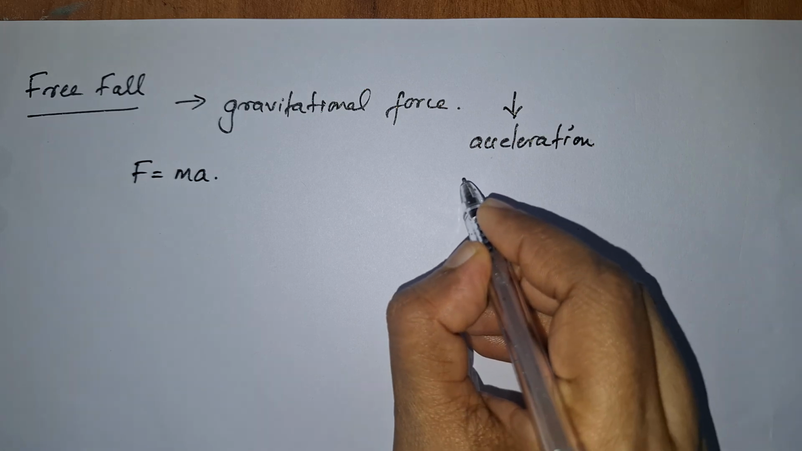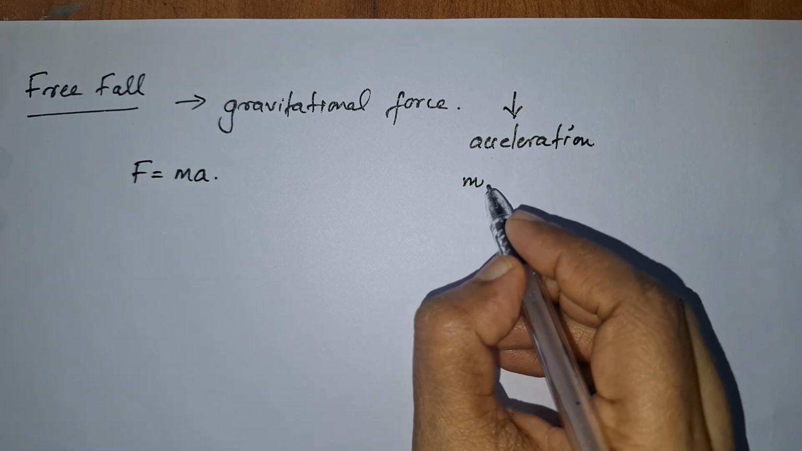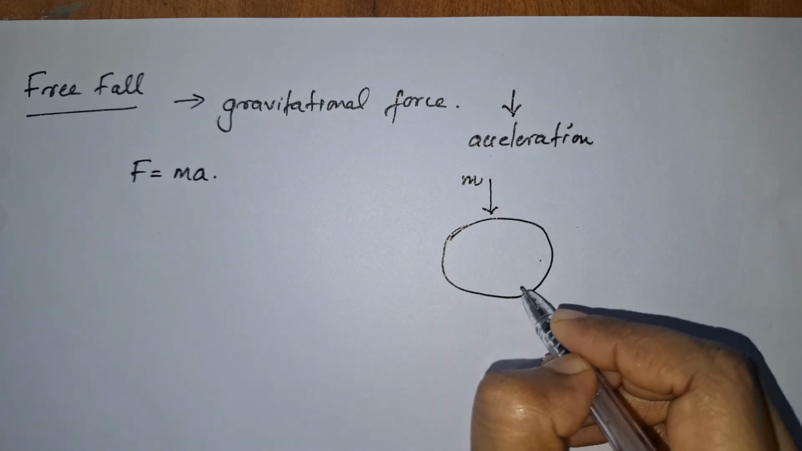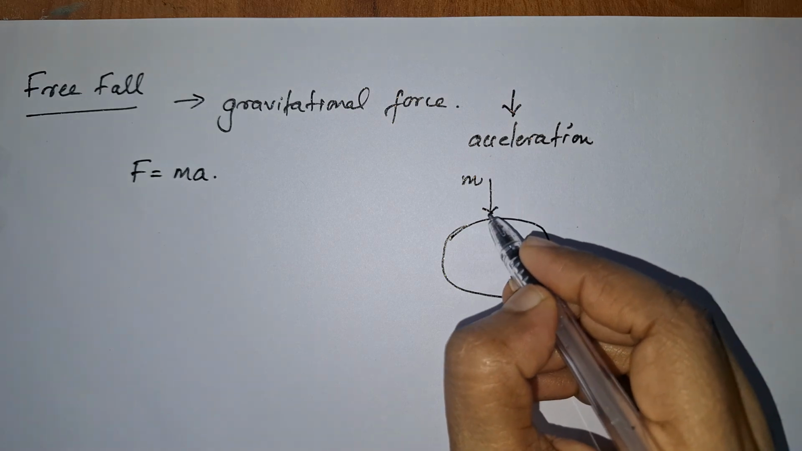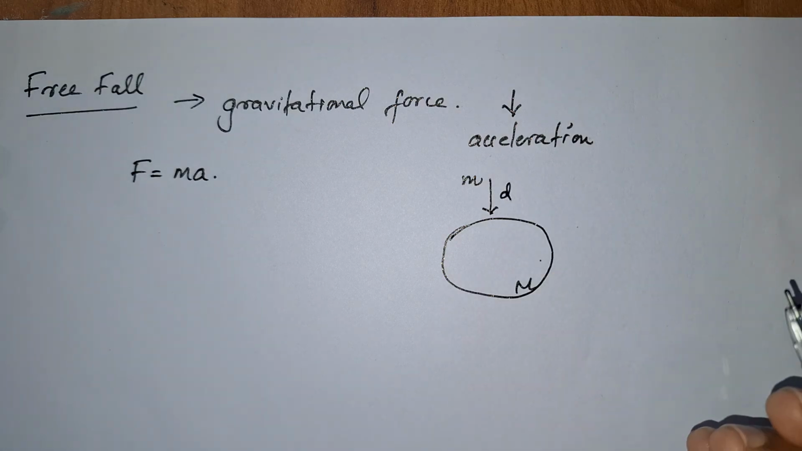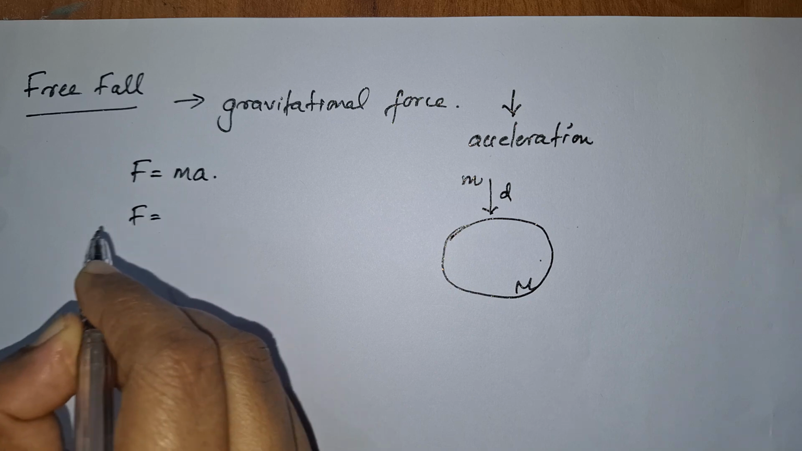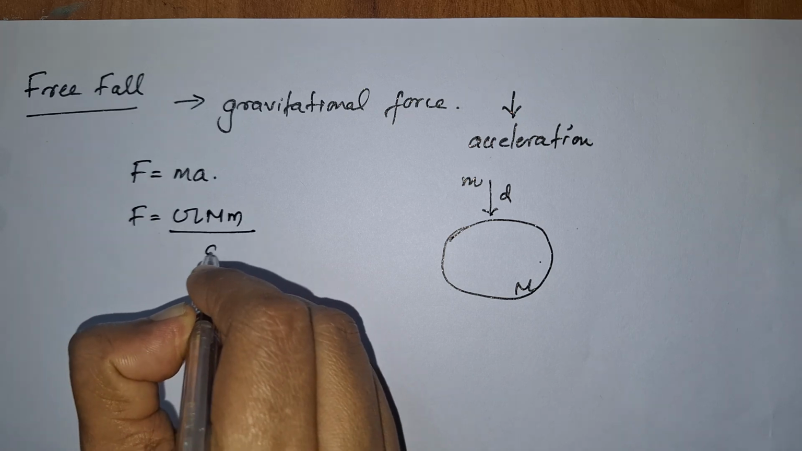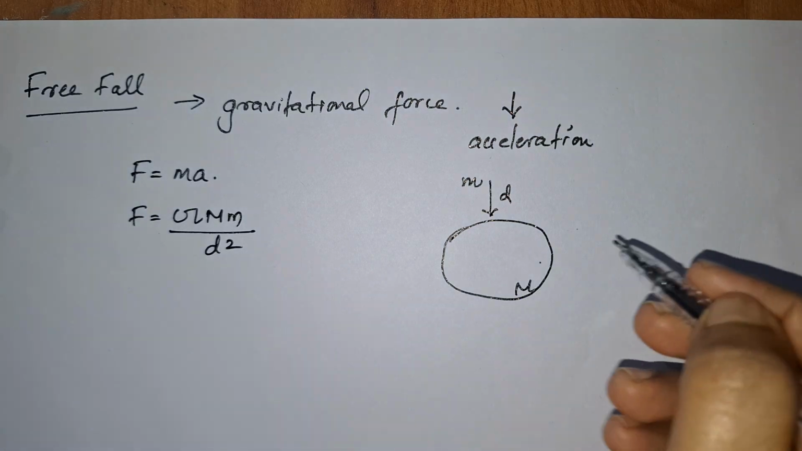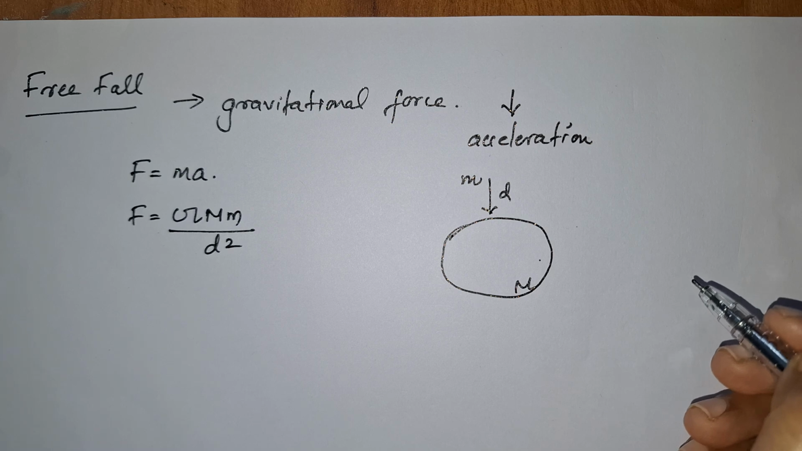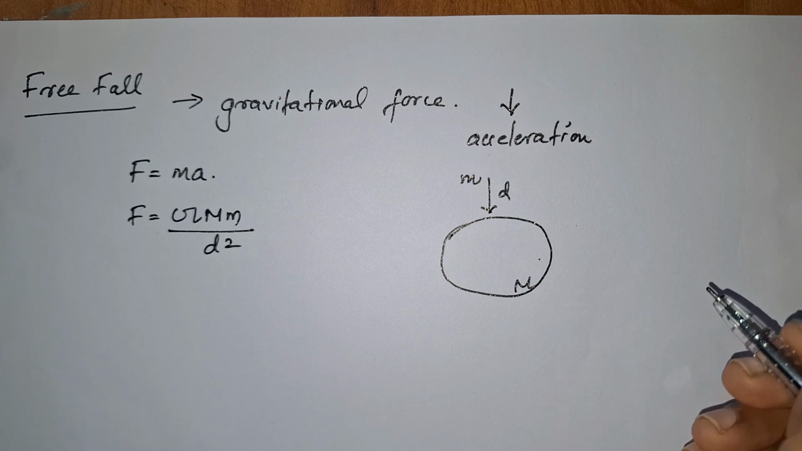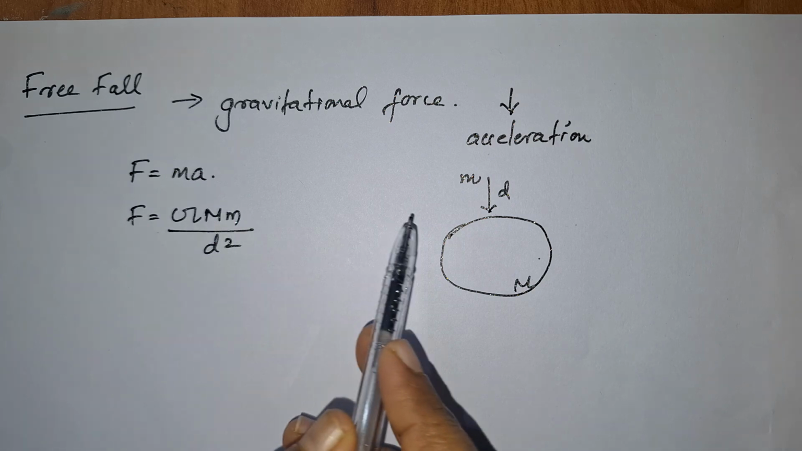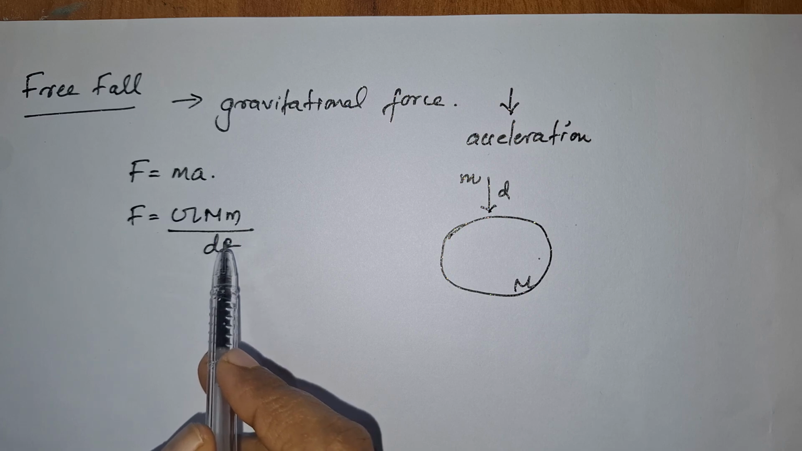Suppose an object of mass m is falling towards the earth, and the mass of earth is capital M and this distance is d. We can write the force as F is equal to G M m by d square, this is actually the gravitational force. Here I have not used m1 and m2, I have used small letter m and capital M. So this is the general equation for any force, and here the force is gravitational force, so we can write like this.